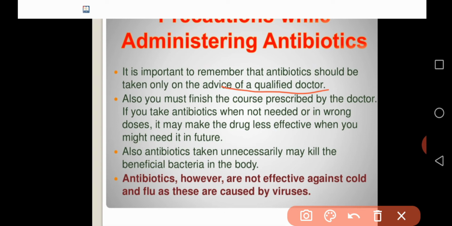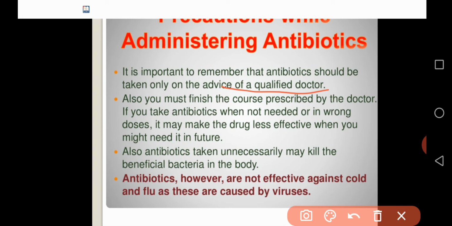Sometimes we suffer from diseases like cold or cough, and doctors will guide you to use antibiotics. Then you have to take the antibiotic for a few days and complete one course, otherwise the disease will come back to our body again and again.